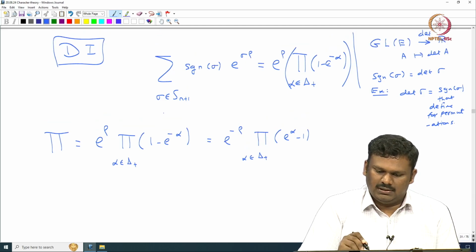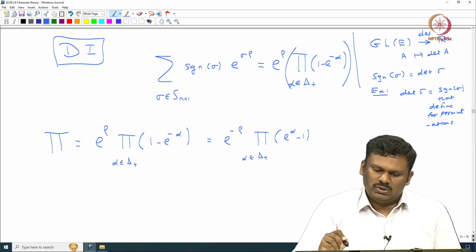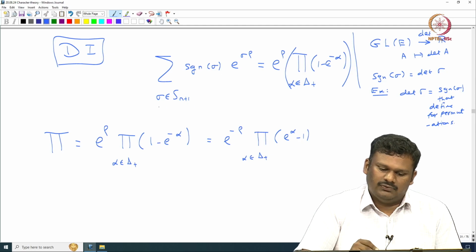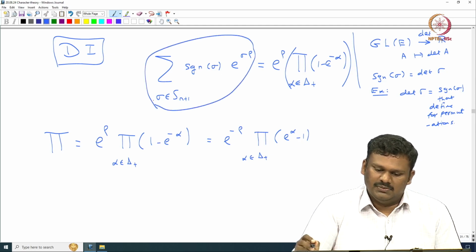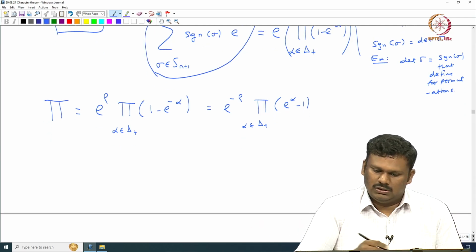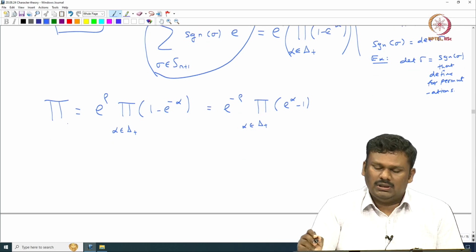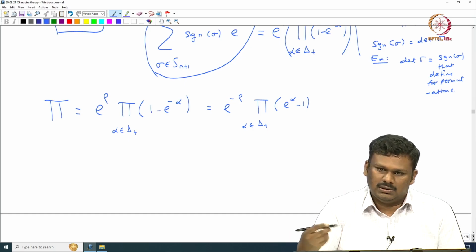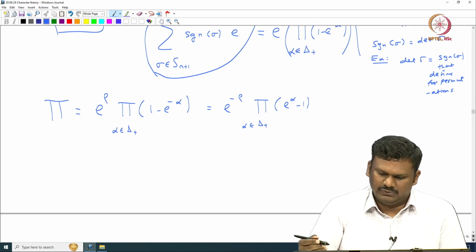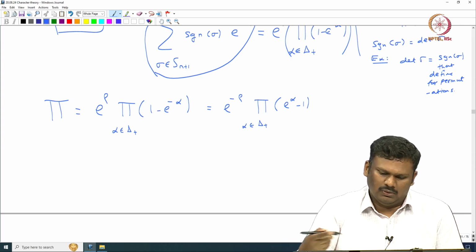What is there on the left side is indeed skew symmetric, because this is the alternating sum. Whenever you change sigma by some sigma dash sigma, you can see that the sign actually comes out from this sum side. So, that is the observation you need to make first. S n plus 1 acts on this, and it acts as alternating, so whenever it acts, the sign will come out.